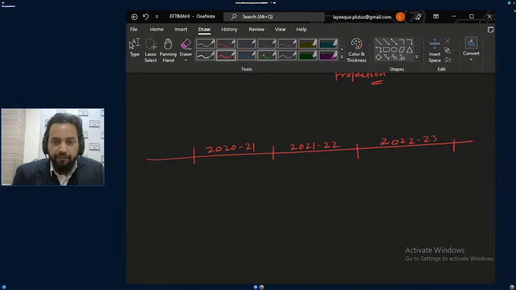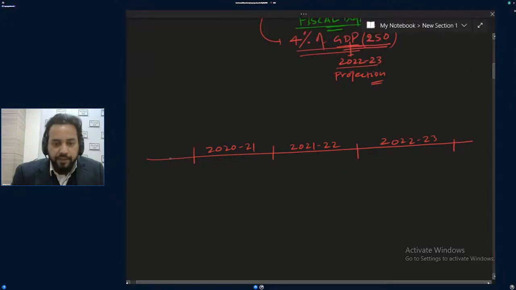And where is the first phase? The first phase is very important, the date on which the government is telling the story of estimation. There will be three first phases.